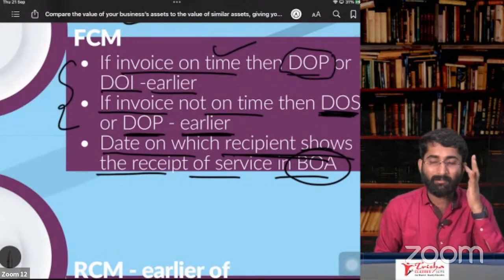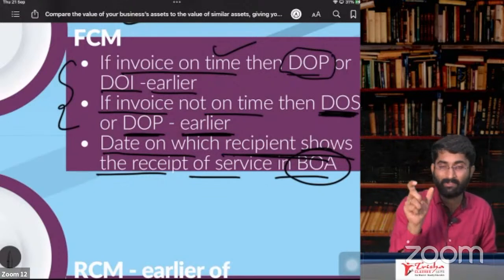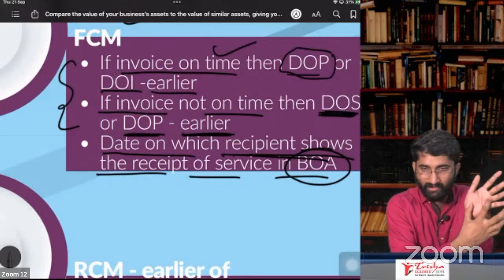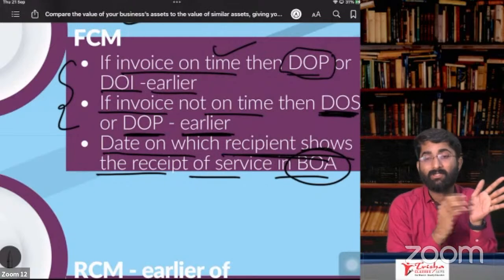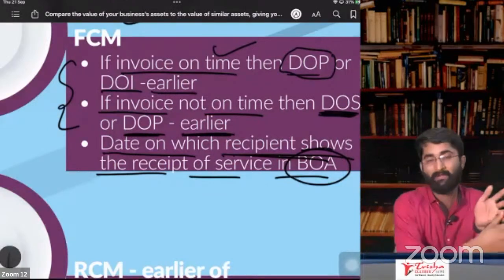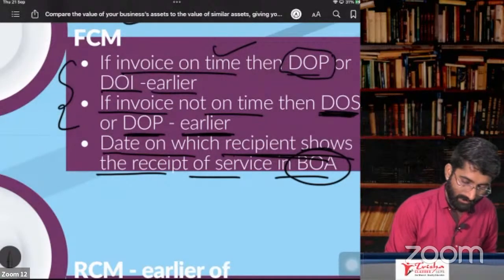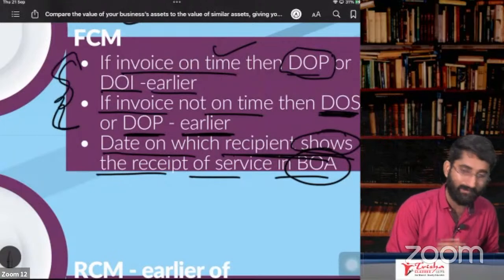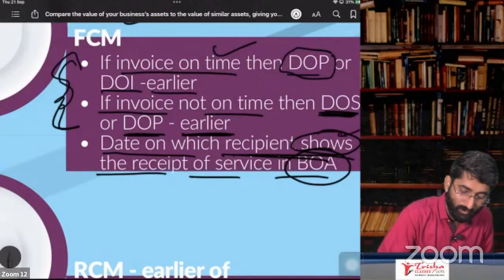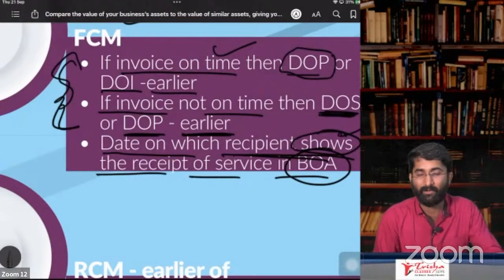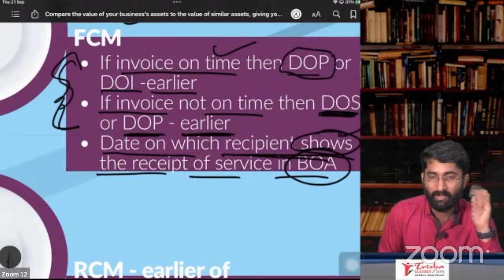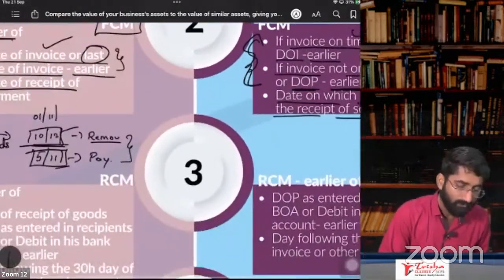What will be the time of supply in case of service? If the invoice is issued on time, then date of invoice or date of payment, whichever is earlier. If the invoice is not issued on time, then date of services or payment, whichever is earlier. In case the recipient, all these things are not available, then you have to go and check the recipient's books of accounts when he has entered that purchase. That will be considered as the date of supply of services. That will be time of supply.